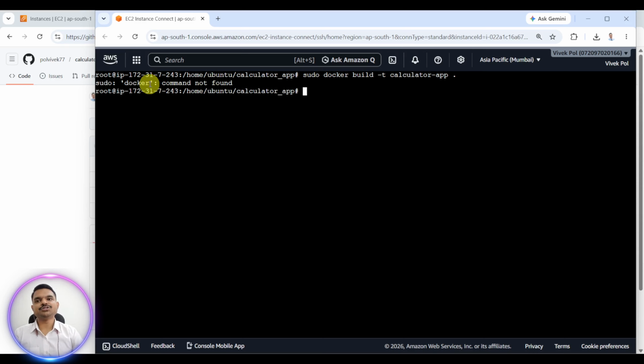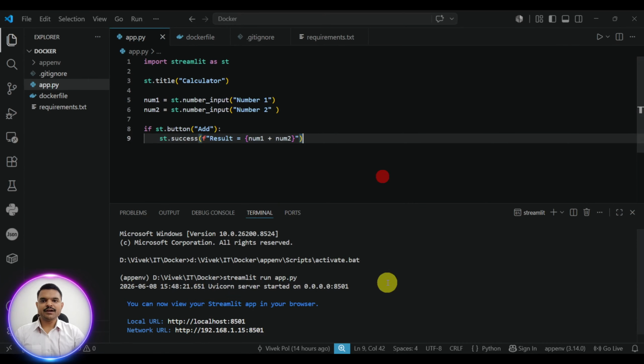Sorry, I have to install Docker first of all. So before running this application on AWS, I want to show you one thing: here we have run the application.